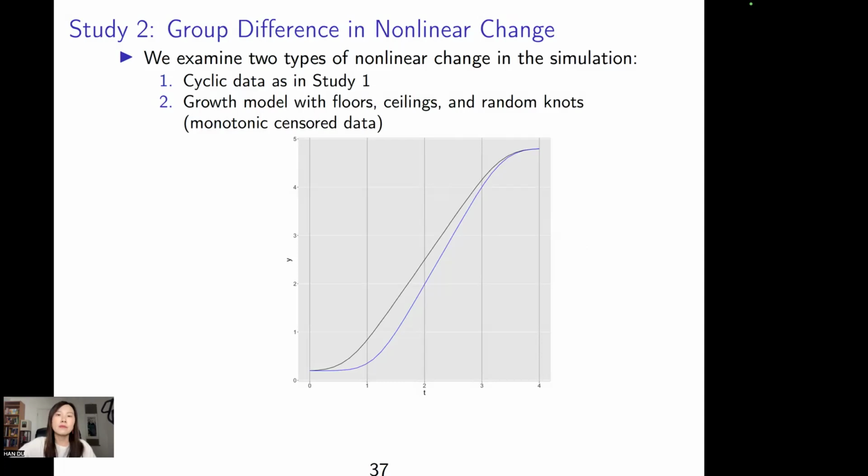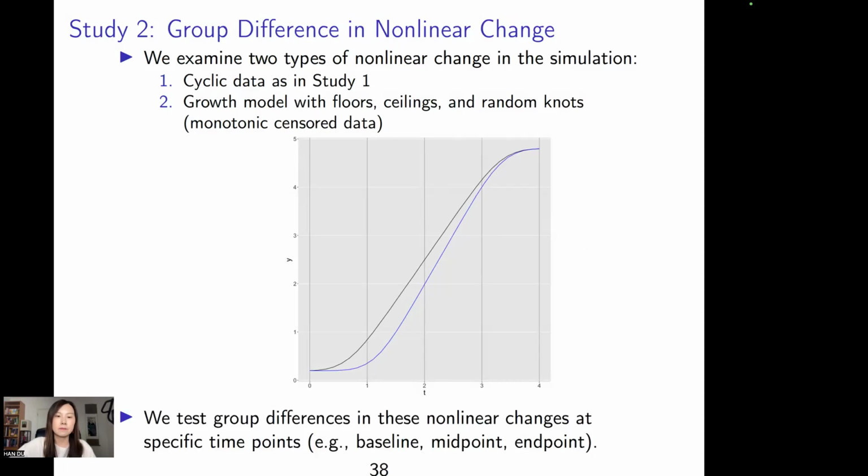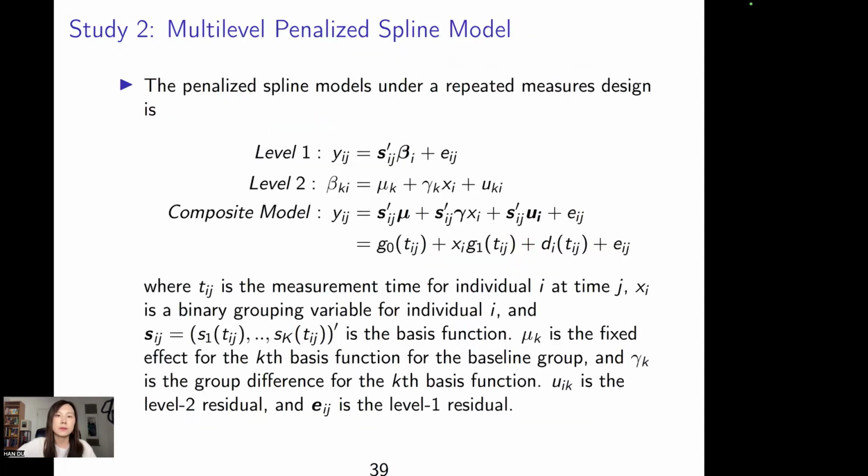We examine two types of nonlinear change in simulation. The first is the cyclic data, as in our study 1. And we also consider monotonic data that are censored, which is a growth curve model with floor and ceiling effects. And we test the group difference in the nonlinear change at a specific time, for example, baseline, middle point, and end time point.